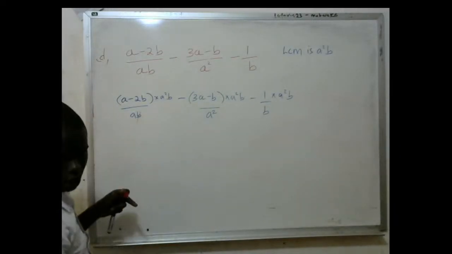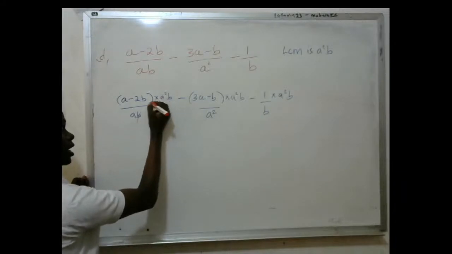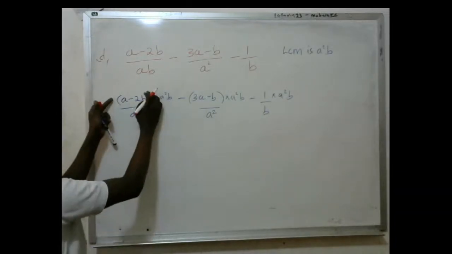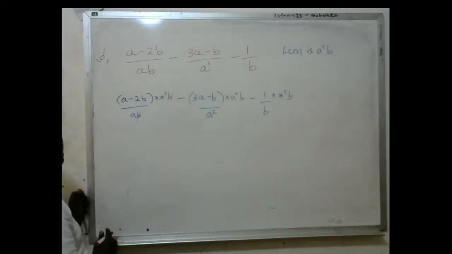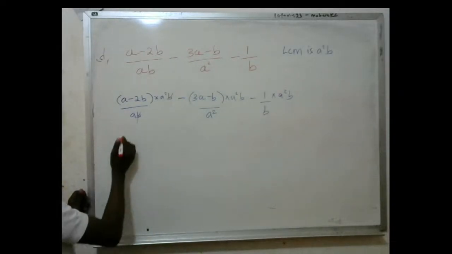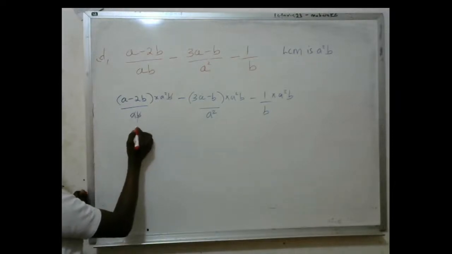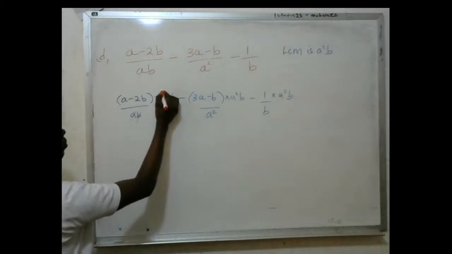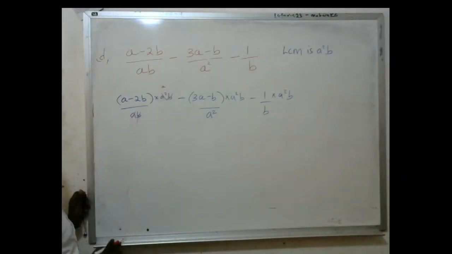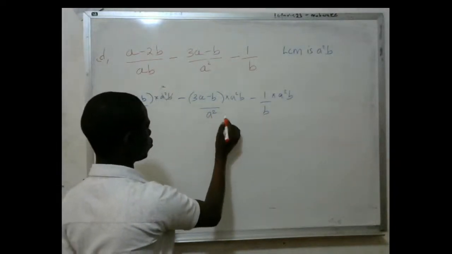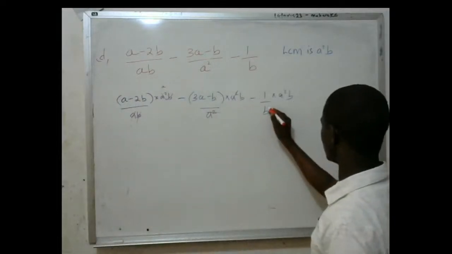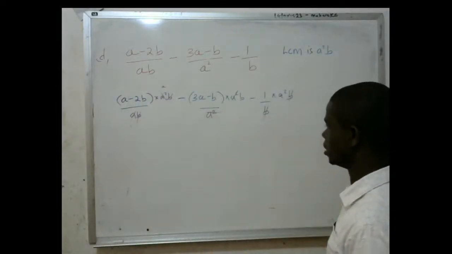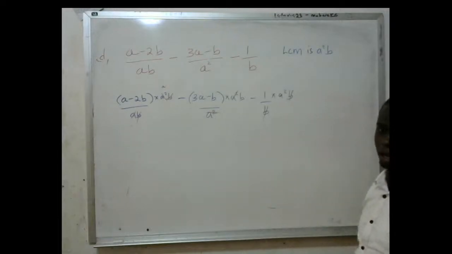Some people tell me we don't cancel if there is addition or subtraction. But if there is multiplication and this is a bracket, then there I can cancel. So B is cancelling with B. And then this A cancels, and here I reduce the A to remain with one A. Remember, there have been two A's, now I have only one A. Here I also cancel this A squared with the A squared, and I remain with the B alone. Here I cancel the B with the B, and I remain with A squared alone.